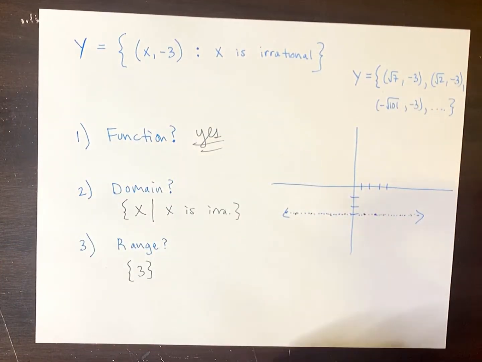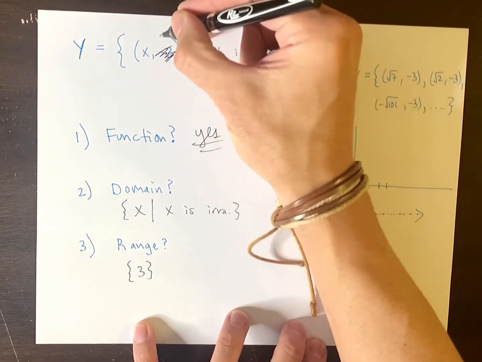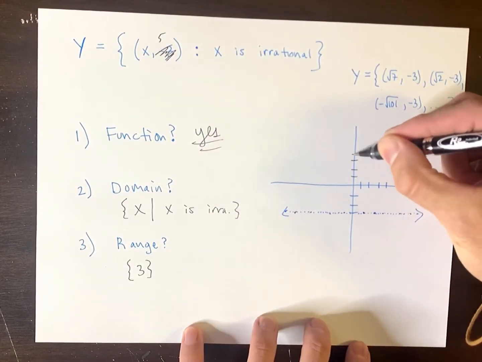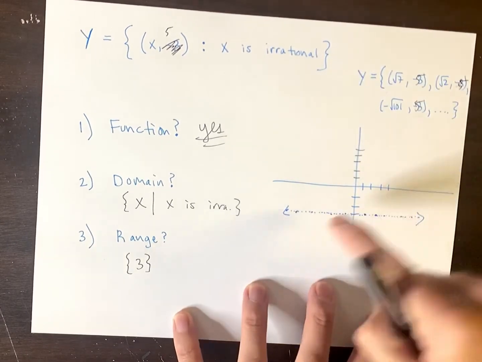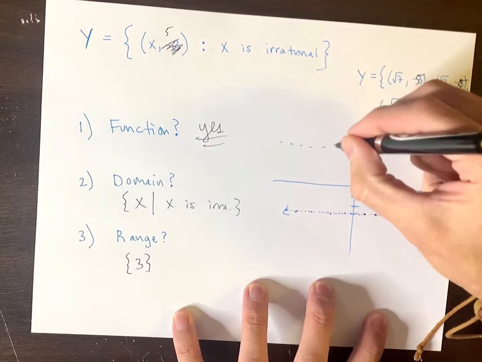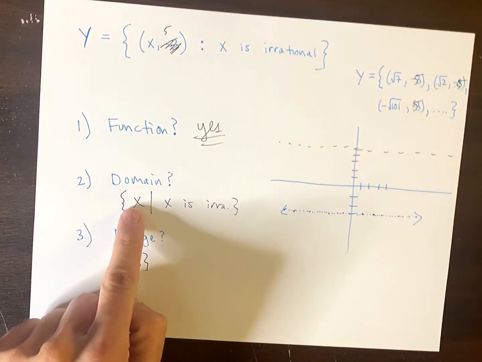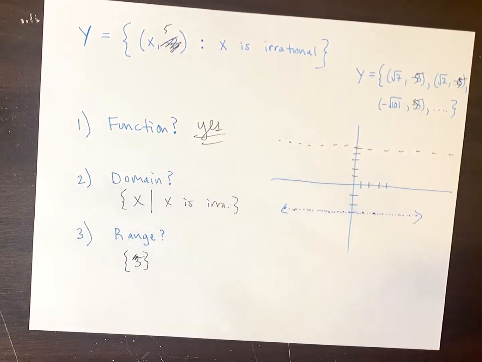Now, by the way, what if instead of -3, what if I changed that problem to like 5? Then all of these points, all of these would have been 5, 5, 5. And basically all of these points would have been here. That would have been the same answer. It's just that this 3 would have become a 5.